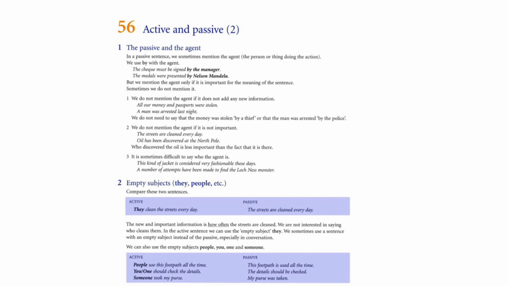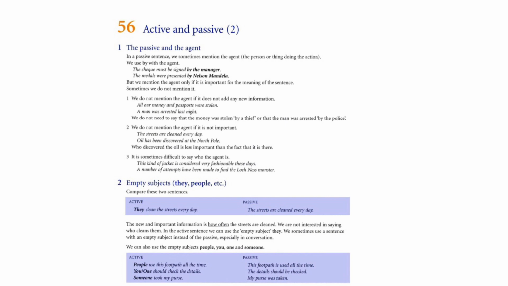We do not mention the agent if it does not add any new information. For example, all our money and passports were stolen. We do not need to say that the money was stolen by a thief. We do not mention the agent if it is not important.